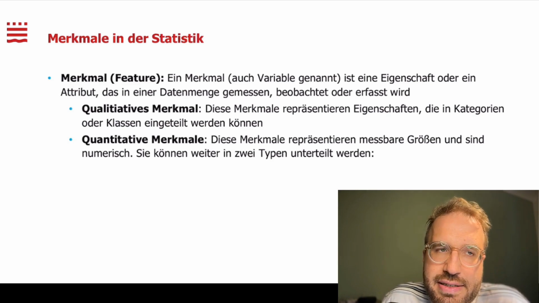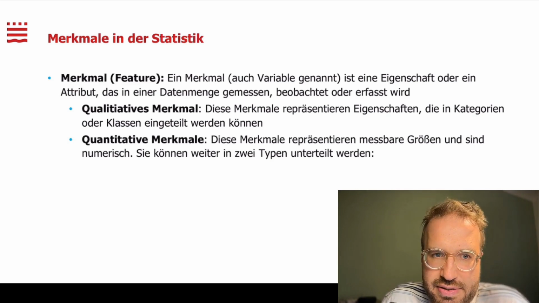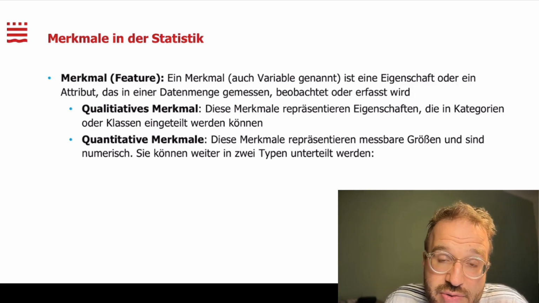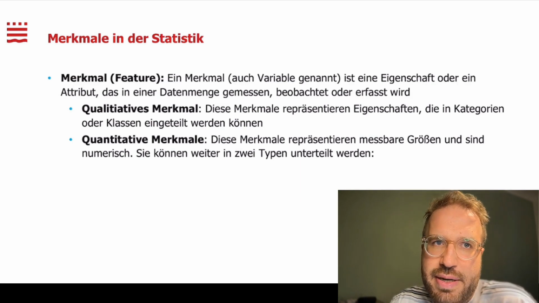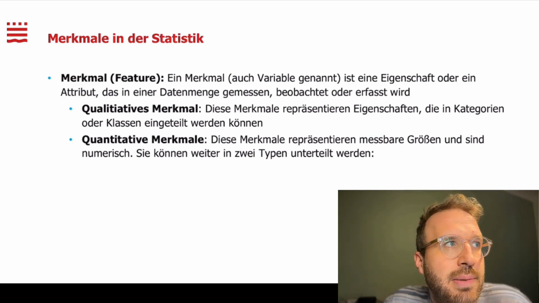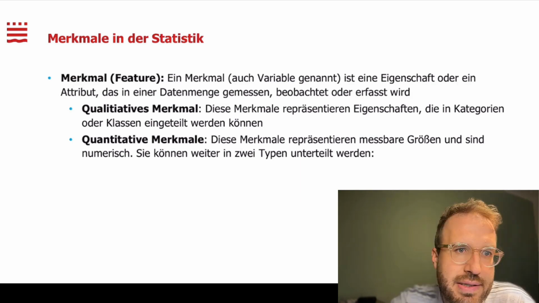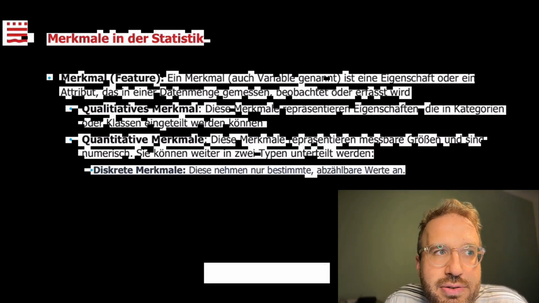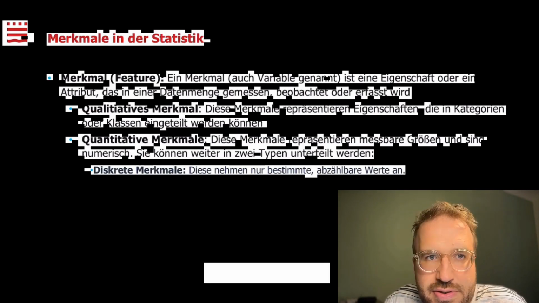And that is precisely it. A quantitative feature is therefore anything that we can name with measurable quantities. That means they are numeric values. And with that, we can perform calculations. Therefore, this is something that plays a larger role for us. This can then be further divided into so-called discrete features. These are features that can only take certain values.